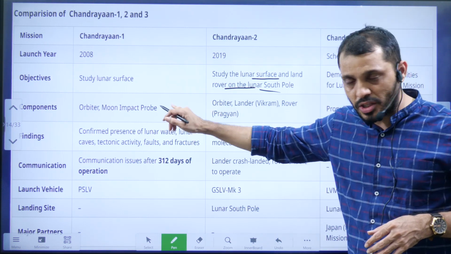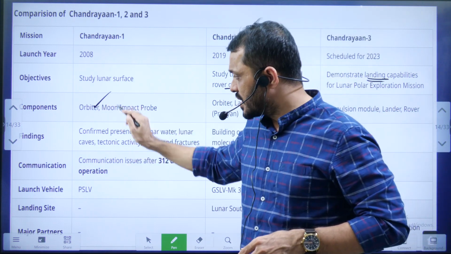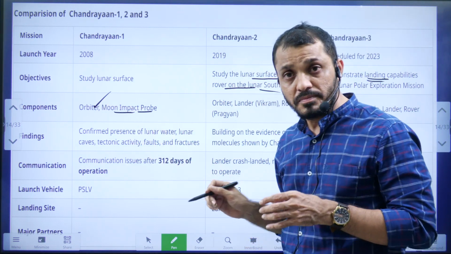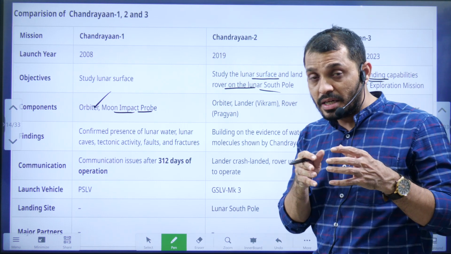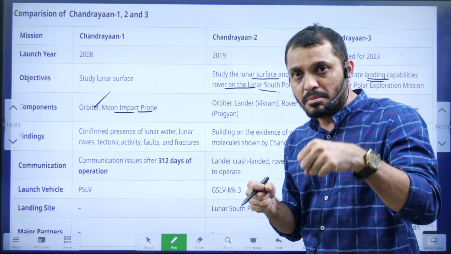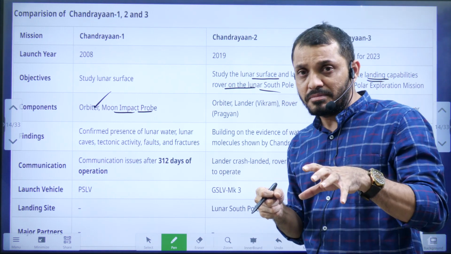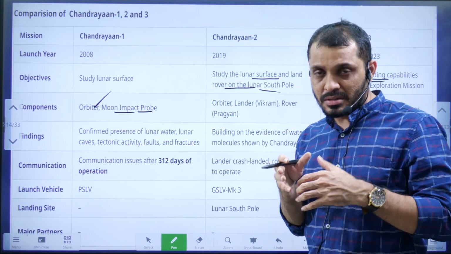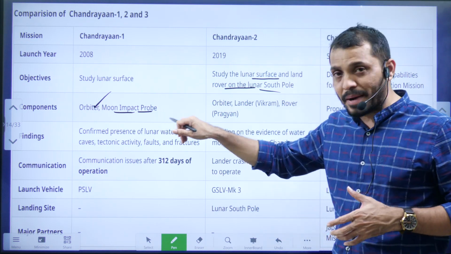Here the Chandrayaan-1 components are the orbiter as well as the moon impact probe. Moon impact probe means it will impact but it will not land softly. It will just hit the moon in a very rough way. So we will get to know that experiment about the moon impact probe.